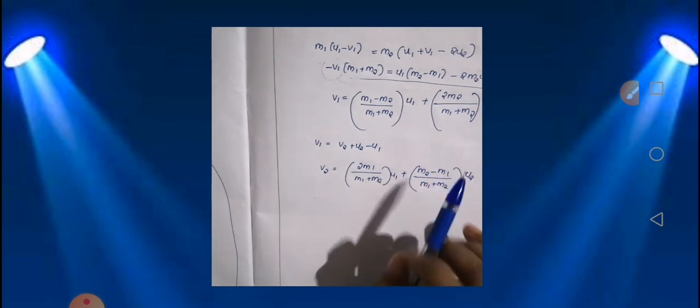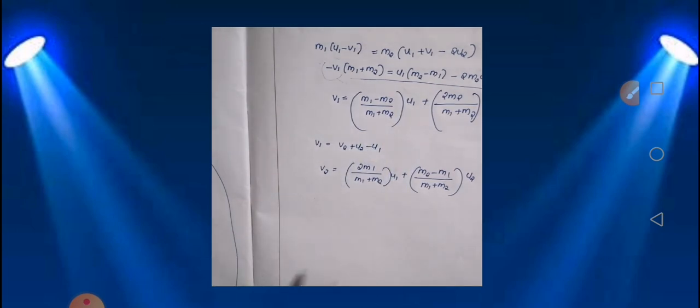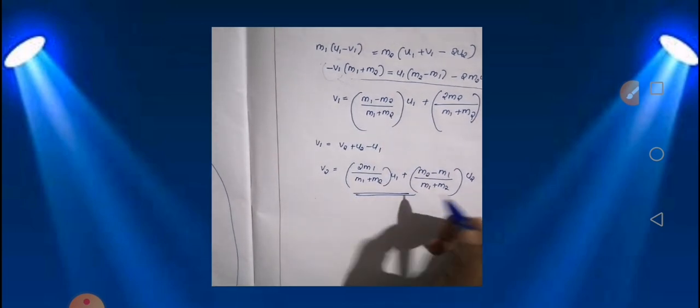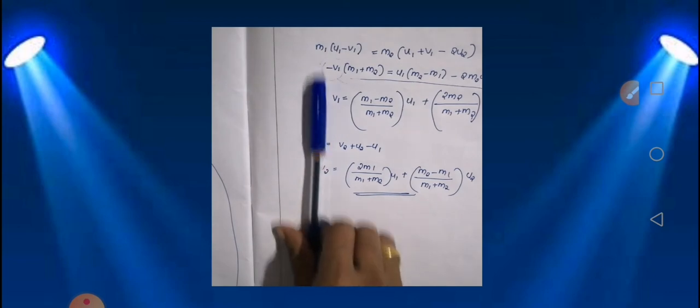Now these are all about the special cases. So this is all about your elastic collision.